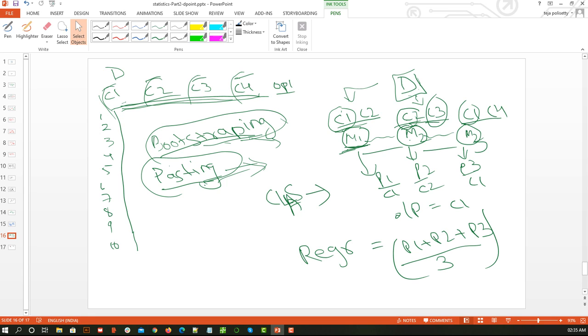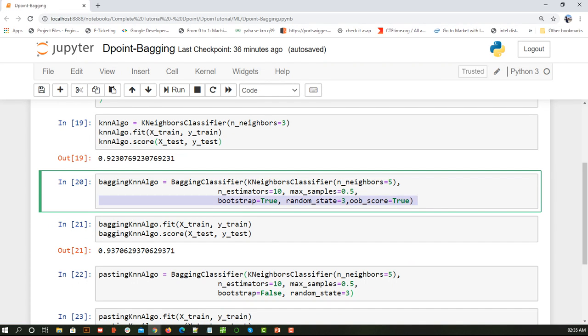Those records which are not considered in the samples of any model, we can say that those are left out. So while calculating accuracy, do I need to consider those as well or not? That is what I am telling here. If I am saying that you please consider them, then I say it is true, otherwise I say false. False in the sense I will be only focusing on those records which I used for training purposes.